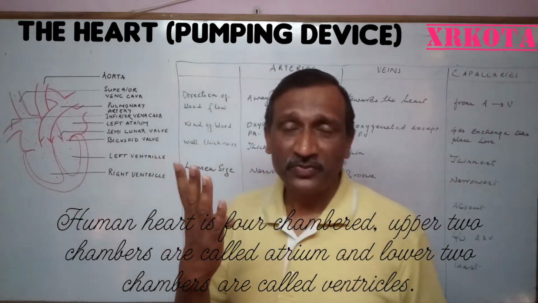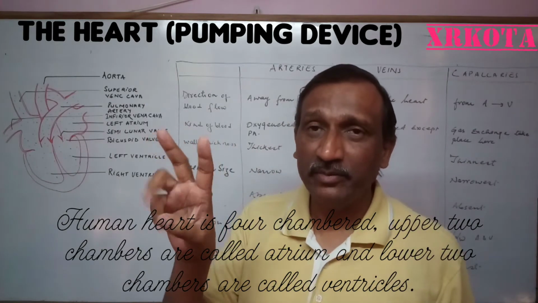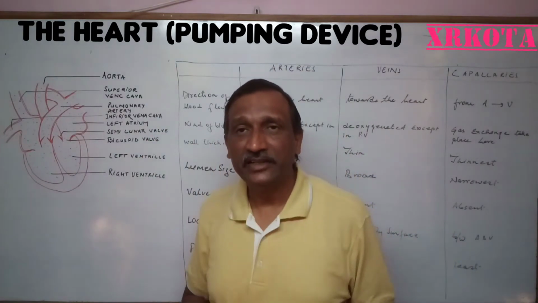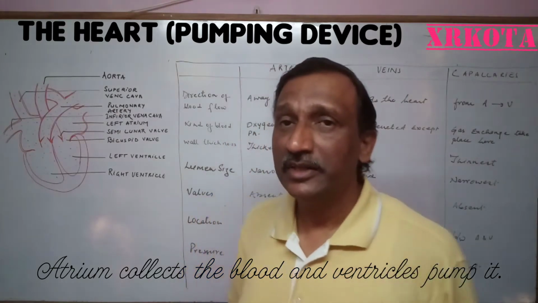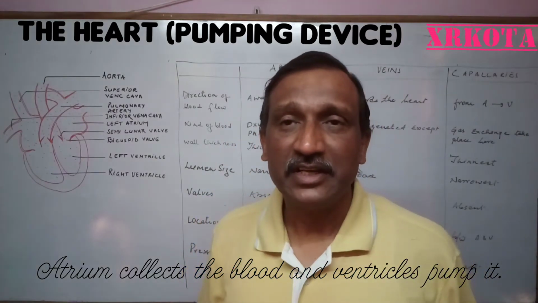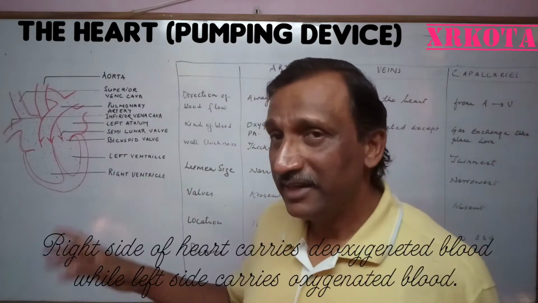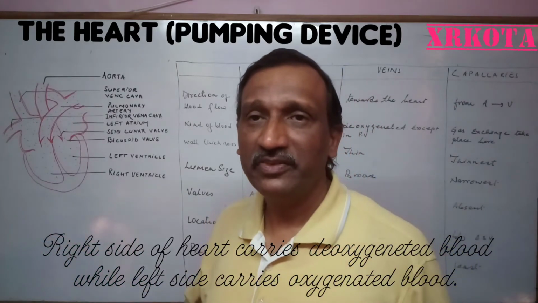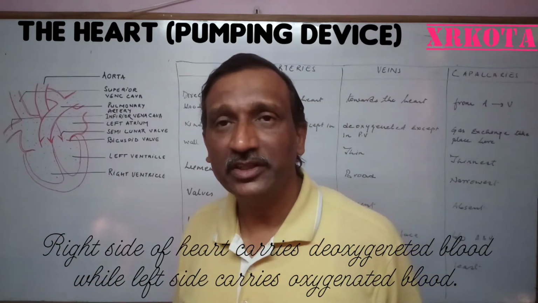The heart has four chambers: the upper two chambers are called atria and the lower two chambers are called ventricles. Atria are meant to receive the blood, and the ventricles are meant to pump the blood. The right side of the heart carries deoxygenated blood, whereas the left side of the heart carries oxygenated blood.